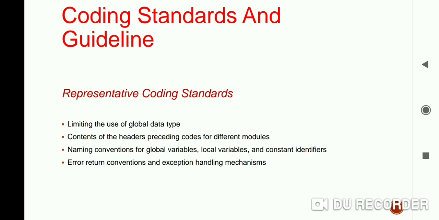Okay, the next representative is conventions regarding error return values and exception handling mechanism. The error return conventions and exception handling mechanism. All the errors or exceptions should return the appropriate errors. Before coding begins, in some cases we need to plan the possible exceptions and code their exception handling mechanism.